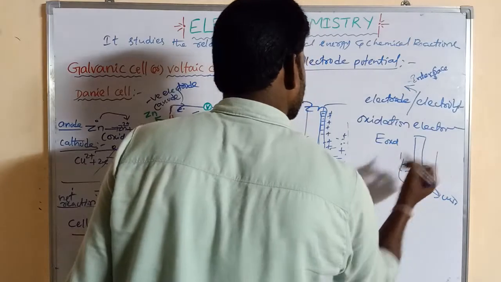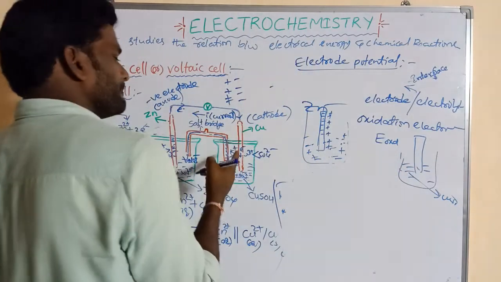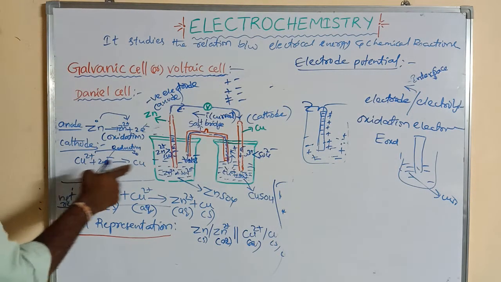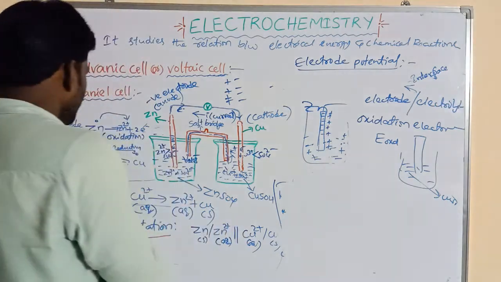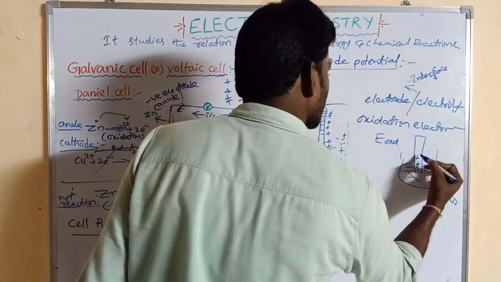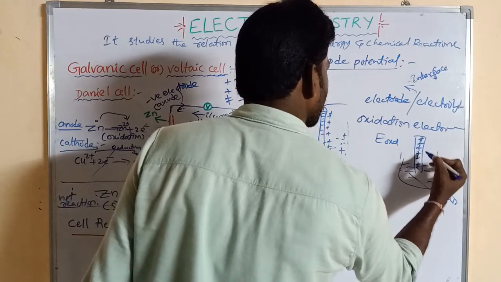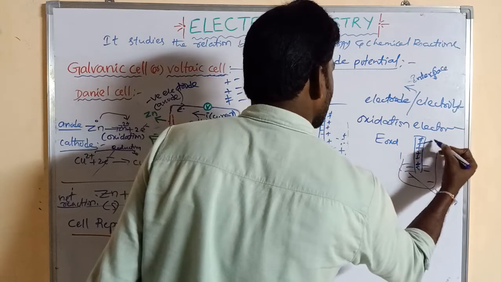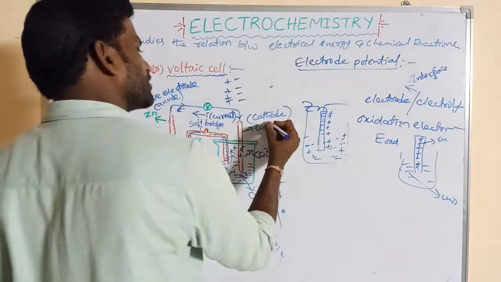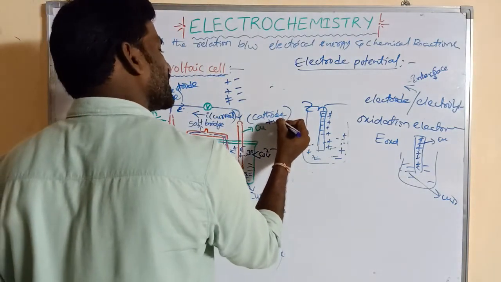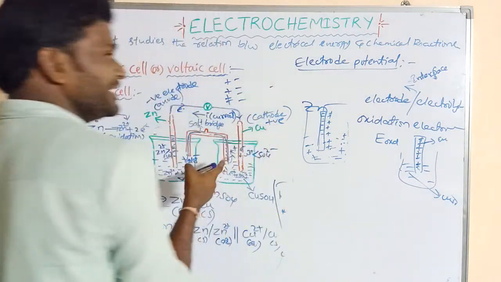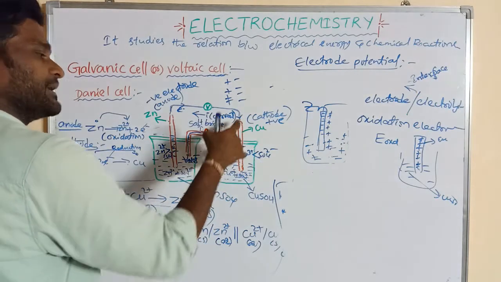Here reduction can take place. Cu2+ ions gain 2 electrons that will convert them to Cu. Here all the Cu2+ ions are deposited at the electrode. All the Cu2+ ions are deposited to this copper electrode. That means this electrode has positive charge. So here the cathode is the positive electrode in a galvanic cell. Generally cathode is negative, but in a galvanic cell cathode is positive. Why? Here all the Cu2+ ions are deposited at the cathode.